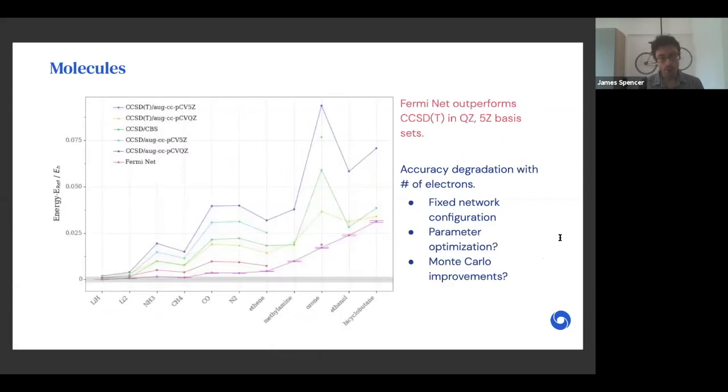We've also studied a range of molecules, ranging from lithium hydride with 4 electrons up to bicyclobutane with 30 electrons. And whilst we see some degradation with the number of electrons, this could be for many reasons: problems with the optimization, improvements that are required to the Monte Carlo algorithm, but also we have a fixed network configuration for all these calculations. So the number of parameters we have available does not increase substantially with system size. For comparison, for the bicyclobutane calculation, we have around 700,000 parameters, whereas the coupled cluster quadruple zeta calculation has over 22.5 million parameters.